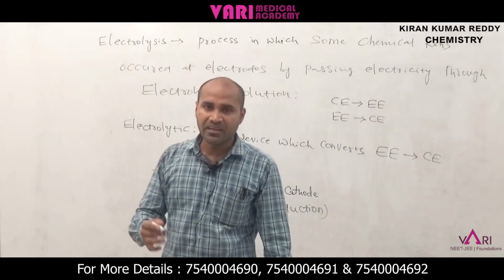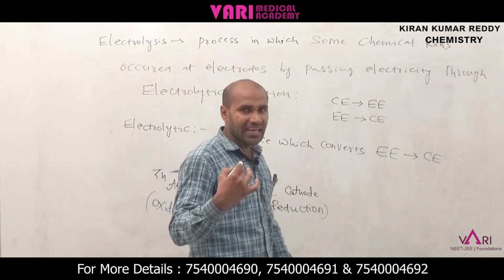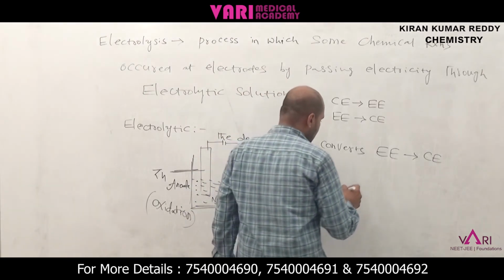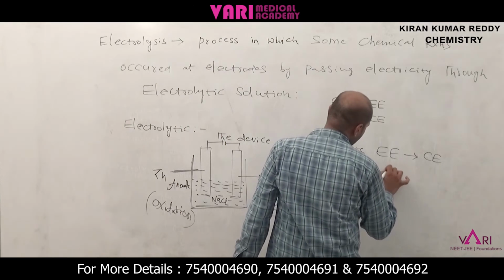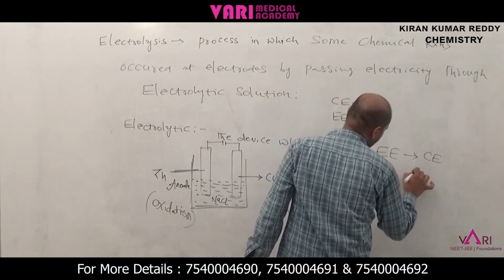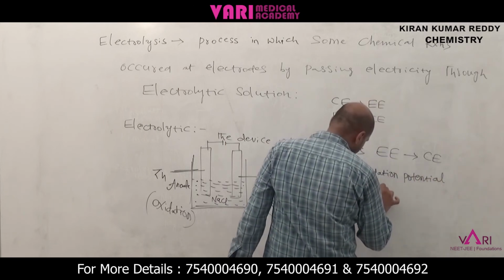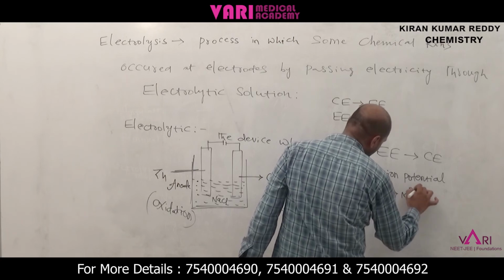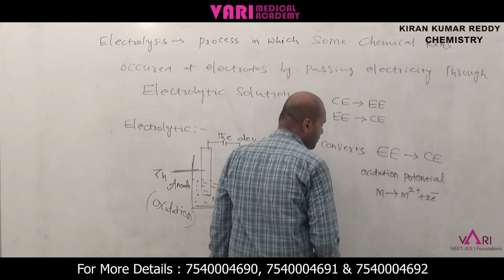The metal's tendency to gain electrons is called reduction potential. I am taking two potentials. One is the oxidation potential, OP. Here M goes to M2 plus plus 2 electrons. Here is removal of electrons, meaning oxidation potential.